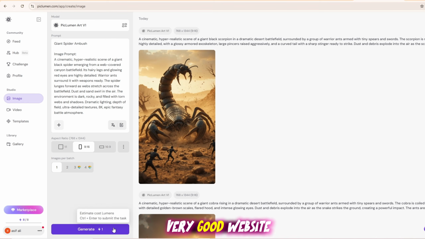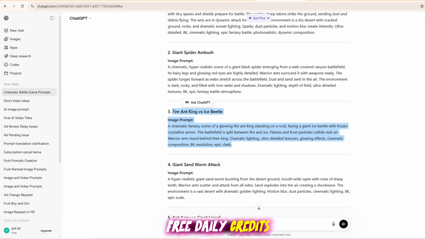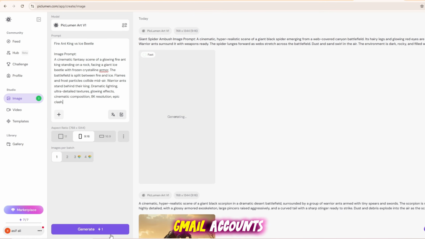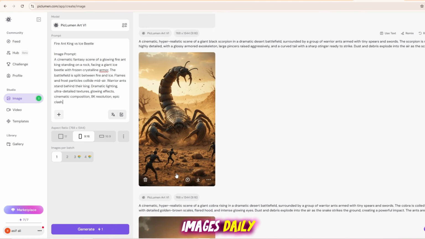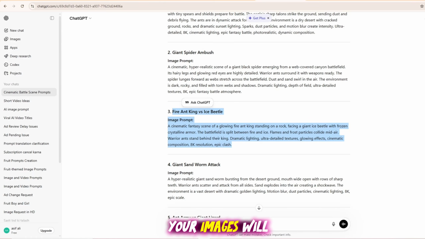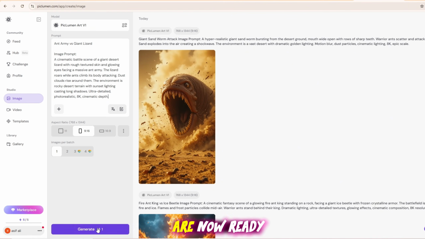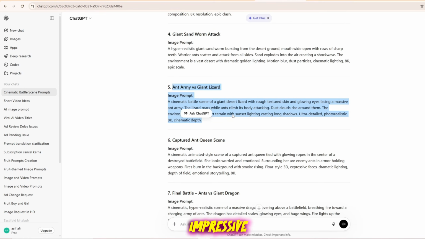Pixelmator is a very good website for creating images. It also gives free daily credits, and you can even use different Gmail accounts to generate more images daily. As you keep copying and pasting prompts, your images will continue to generate. As you can see, all the images are now ready and look very impressive.